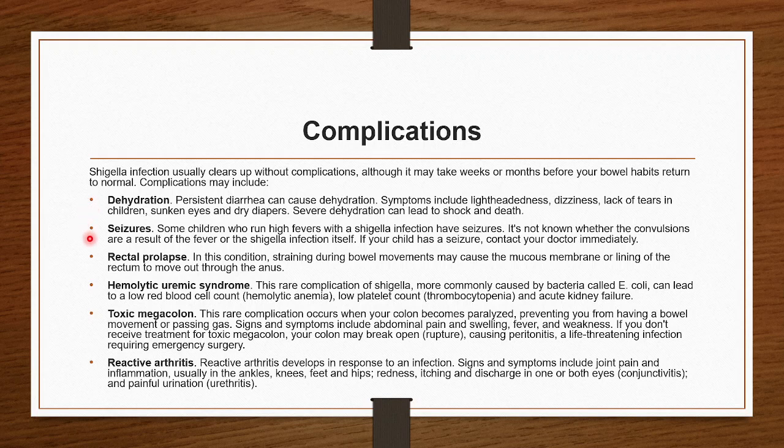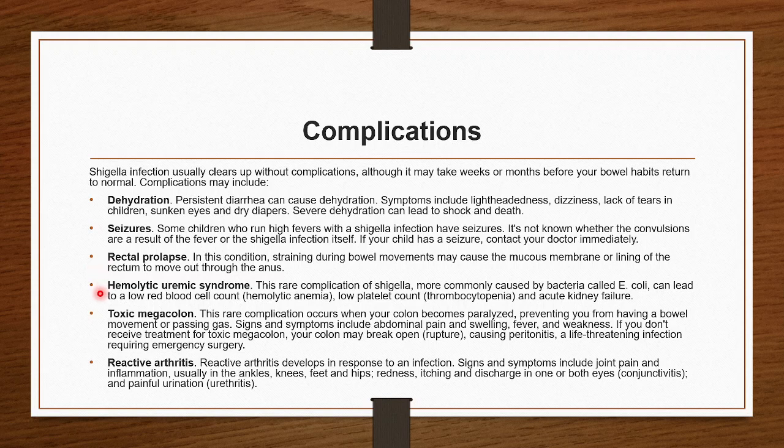Second complication is seizures. Some children who run a high fever with Shigella infection can have seizures also, that are convulsions. Rectal prolapse is also there. In this condition, straining during bowel movement may cause the mucous membrane of the rectum to move through the anus. So that is a very significant complication.